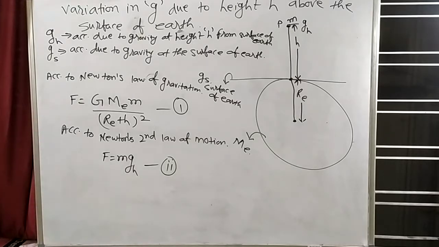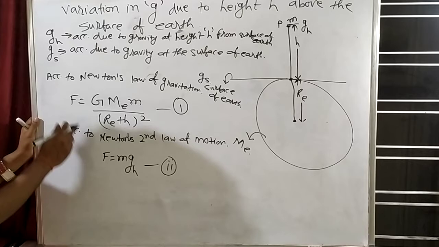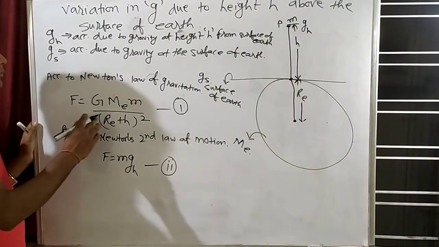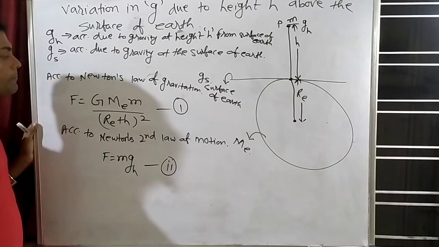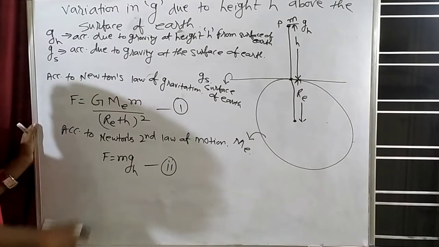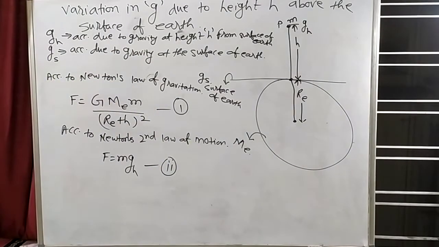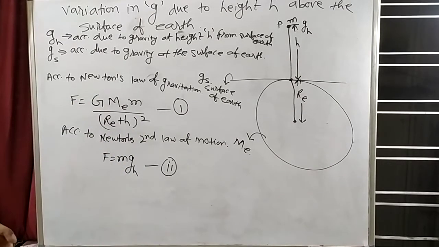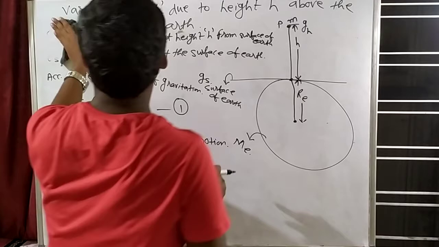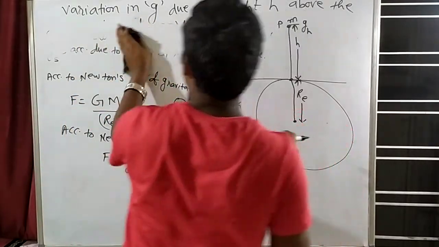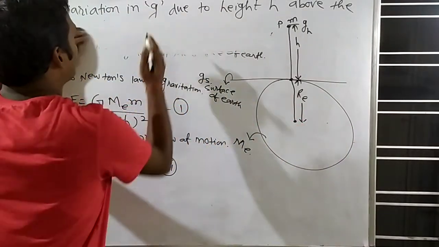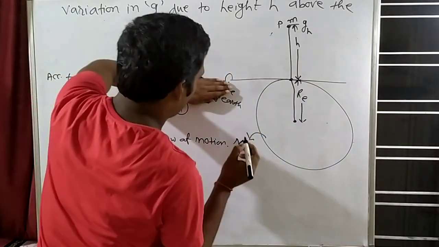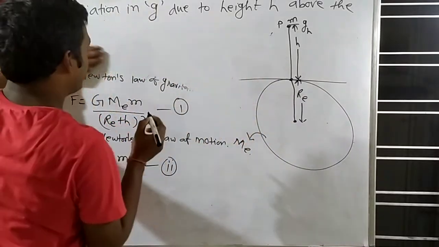Okay, now see, can we write that first is equal to second? If first is equal to second, because LHS is same, RHS will also be same. I am doing this also because I need some space.